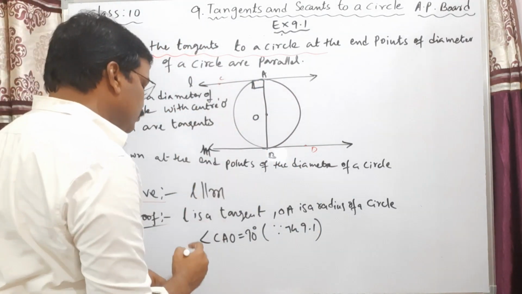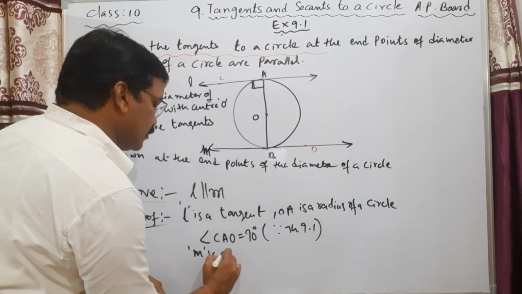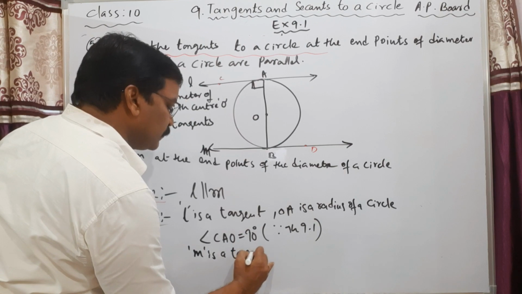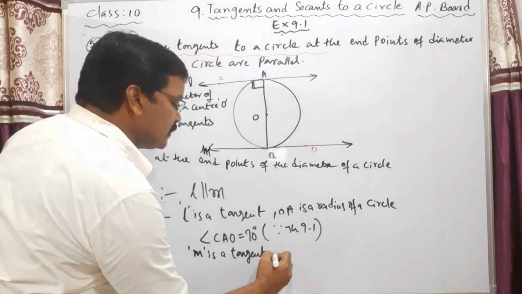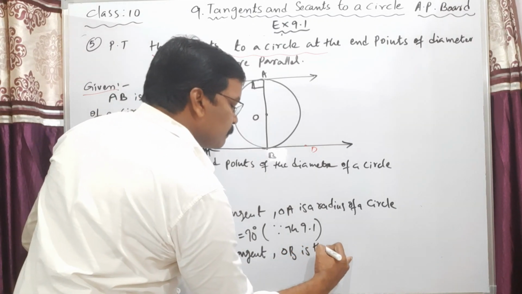Okay. Now my dear students, again here m is a tangent and OB is the radius of the circle.